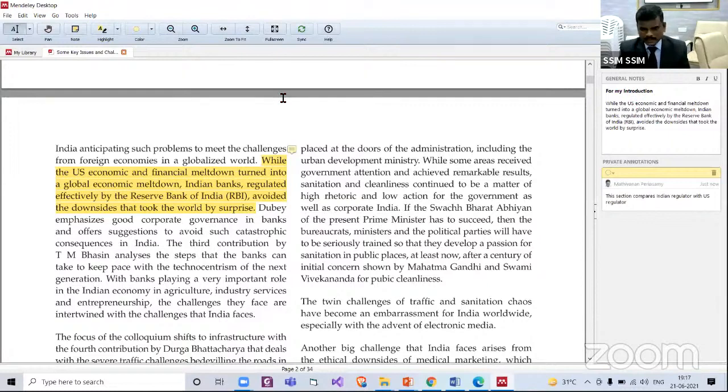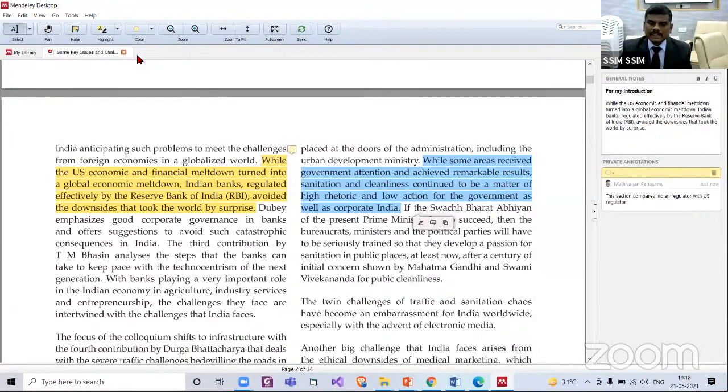Now I am closing this. Now if you want, maybe we are interested in this section and we want to highlight it. Now you want to use a different color. Maybe this section you want for your introduction, and maybe this you are using for your results and discussion. So you can decide. For all our introduction, I'll use yellow color to highlight, and for my results and discussion section, I want to use maybe a pink color.